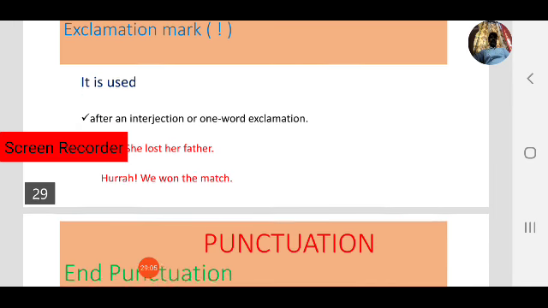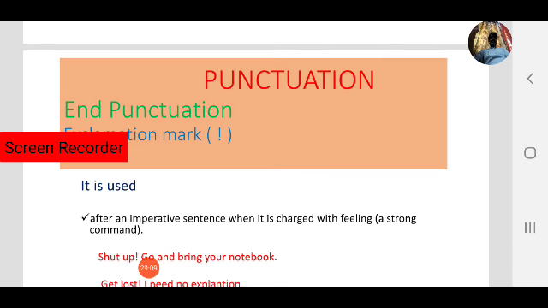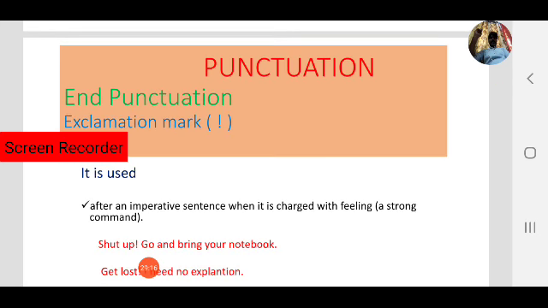Now coming to another case where an exclamation mark is used. Okay, what is the next one? An exclamation mark is used after an imperative sentence charged with feeling, a strong command. In that case we use an exclamation mark.